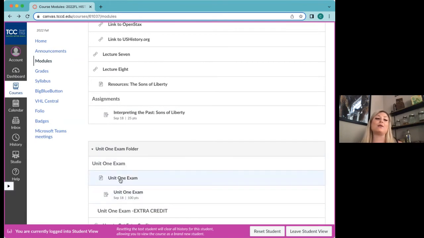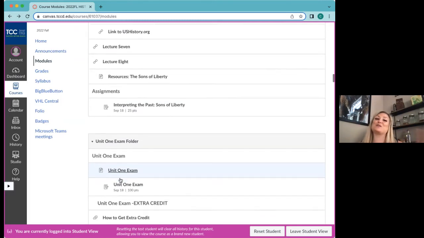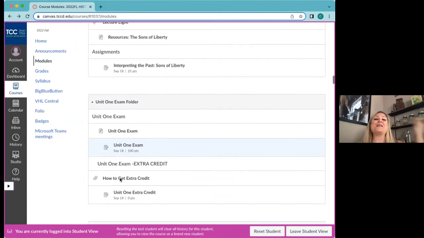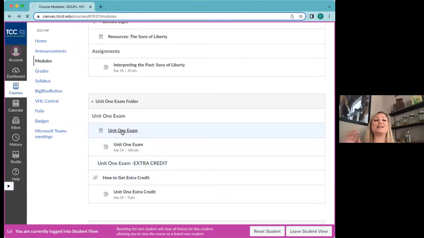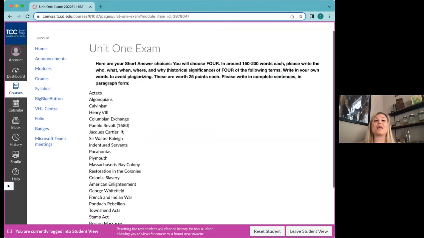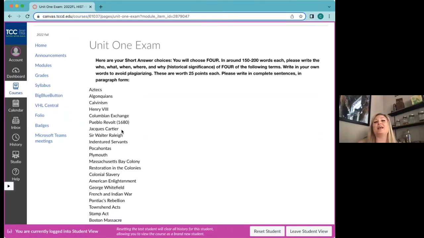So let's go ahead now and look at your unit exam. Each week you're turning in these weekly assignments. By the way, there are no multiple choice questions, there are no quizzes in here, it's just these assignments you turn in. Then you get to your unit exam. So let's go to the Unit 1 exam. It is going to be written. Sometimes there's going to be an essay, sometimes they're just short answers. So it just depends on which test.